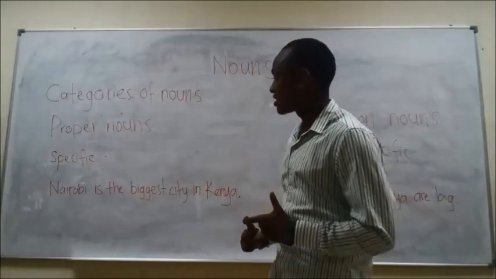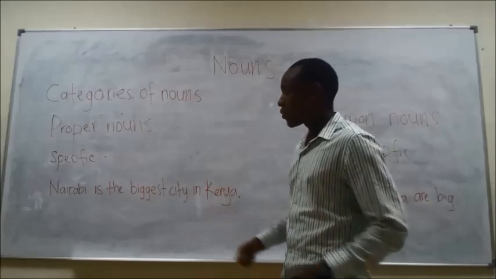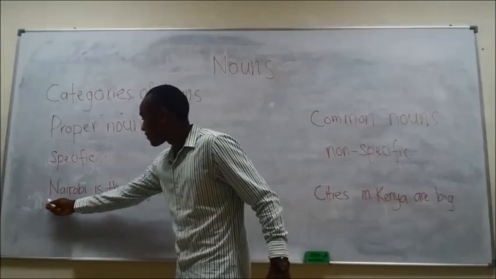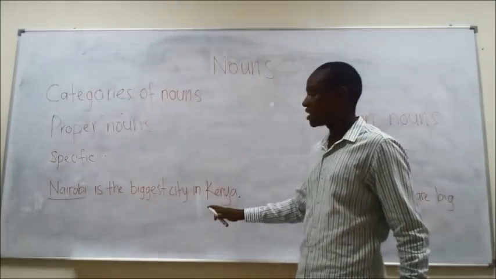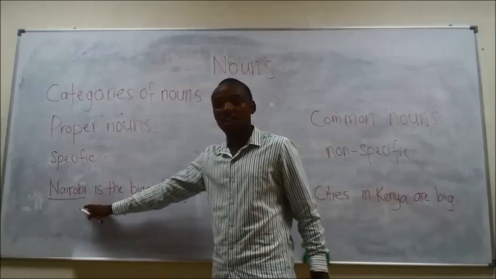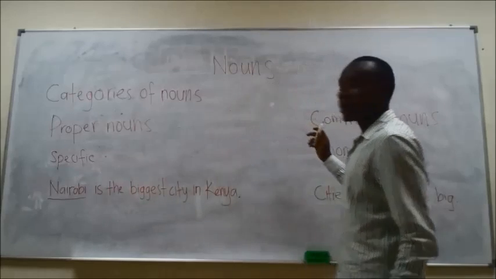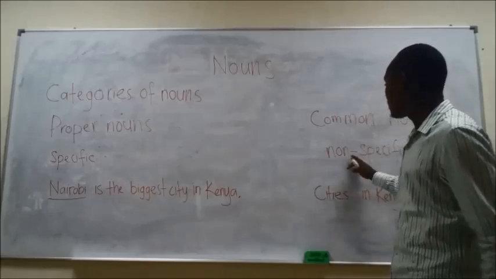For example, you can say Nairobi is the biggest city in Kenya. We specifically refer to Nairobi as the biggest city in Kenya. Not any other town is bigger than Nairobi in Kenya. When we come to common nouns, we talk about the non-specific.